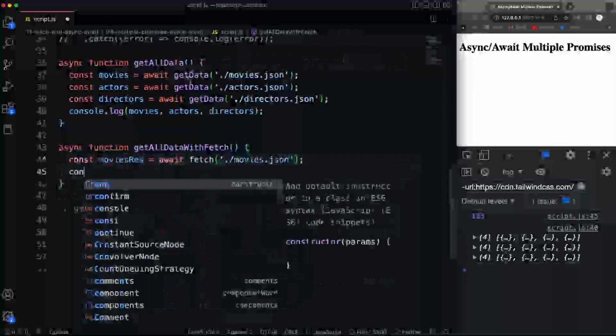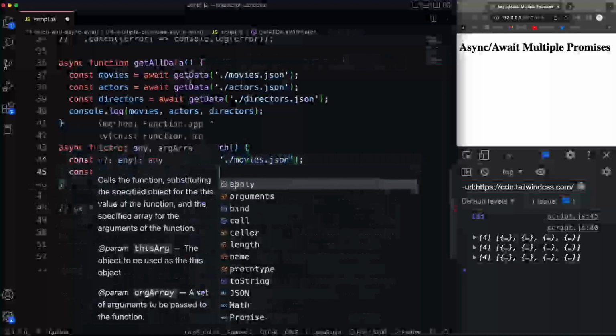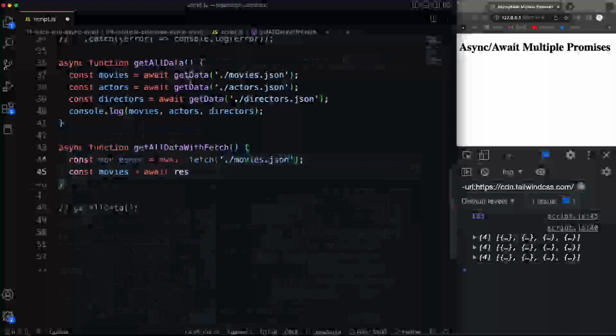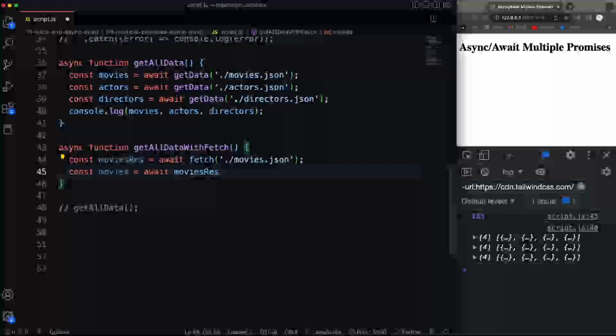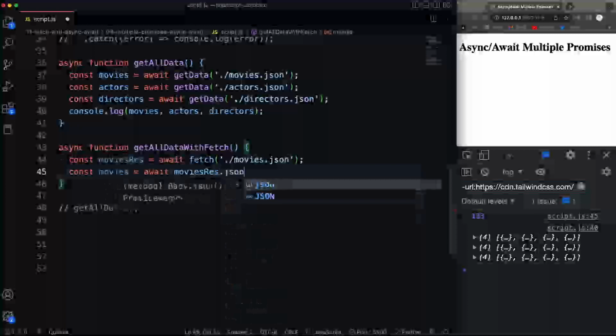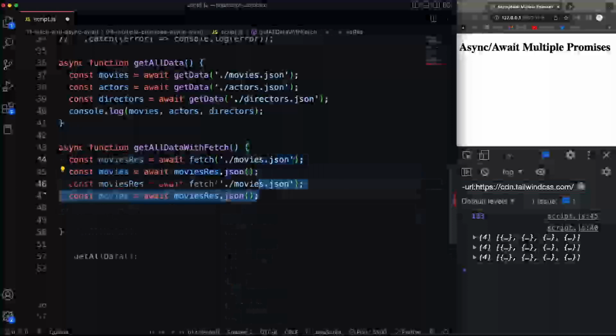And then we'll create a variable called movies, and that's going to have the data. So we need to await on the response. Now the reason I'm calling it movieRes is because we have more than one promise we're dealing with. So I'm not going to use res because I have other responses too. So let's say movieRes.json. All right, and then what I'll do, let's just copy this down.